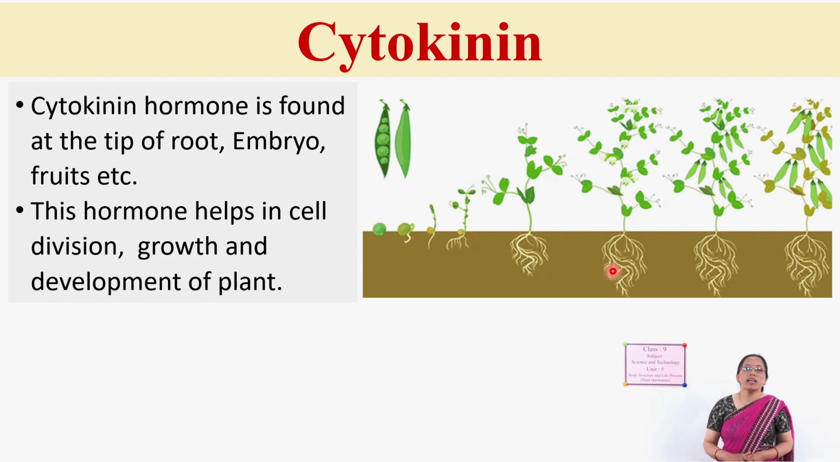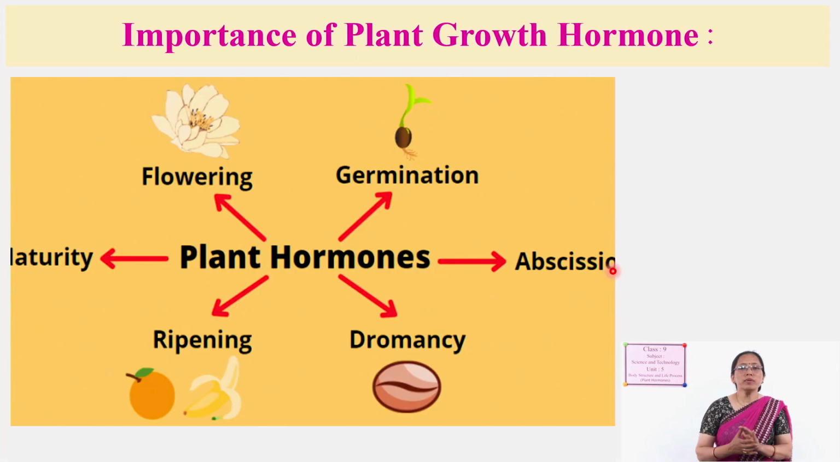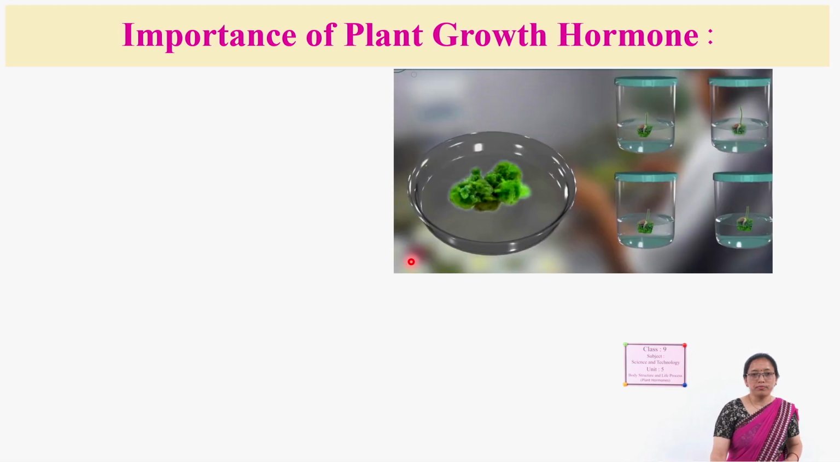These hormones also help in the cell division, growth and development of plants. Then overall, what are the functions of plant hormones? Seed germination, abscission, dormancy, ripening of fruits, maturity of the plants, flowering of the plants, which we have already discussed in the previous slides also.